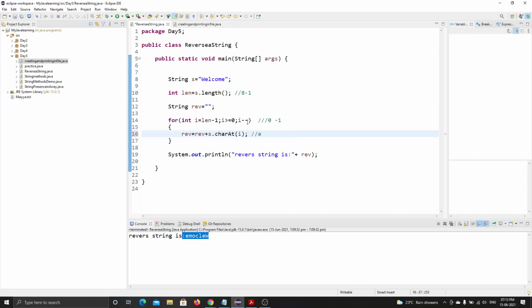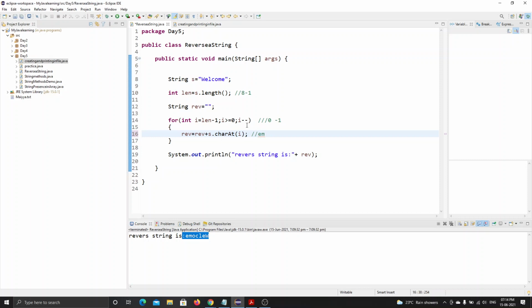Again, it goes back to the decrement operator. When E is declared, it is assigned to this empty string. Reverse appended. It got appended to this reverse, and then it goes back to the decrement operator and decrements the I value, I minus minus. Then it goes back to the condition check. When it is true, it comes inside. Then it prints the fifth index value, M.